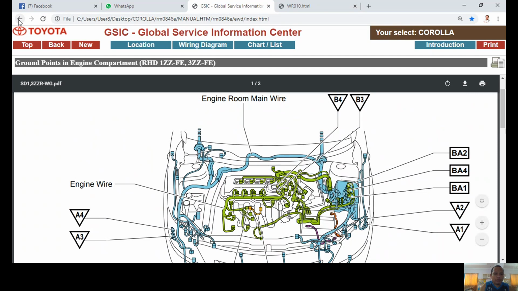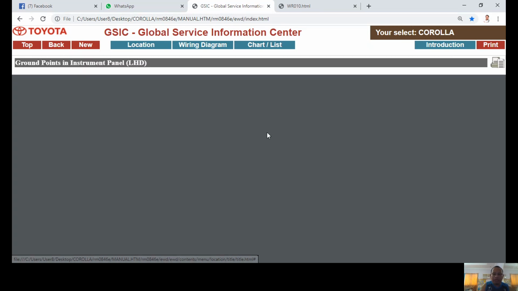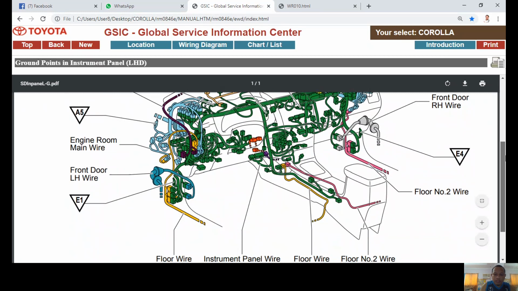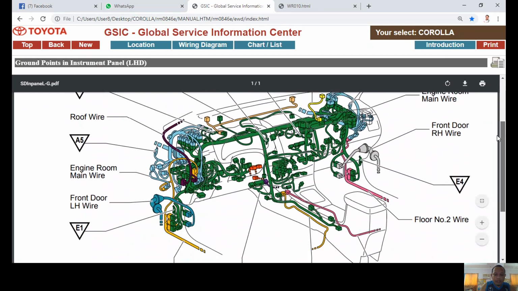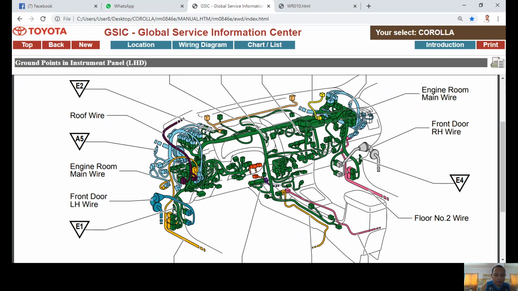Now we will go back to instrument panel. Take note, there is a left hand drive instrument panel, there is also right hand drive. In our case, we are using left hand drive, so I will be clicking left hand side. These are the ground points inside your vehicle cabin or inside your car. Now we are dealing with the E1. The location of E1 is on the lower control panel side of the instrument panel. So this is the E1. This is how to find the ground points.